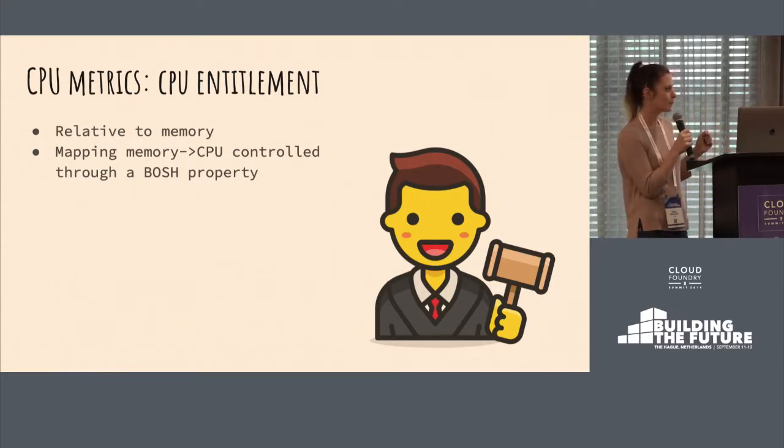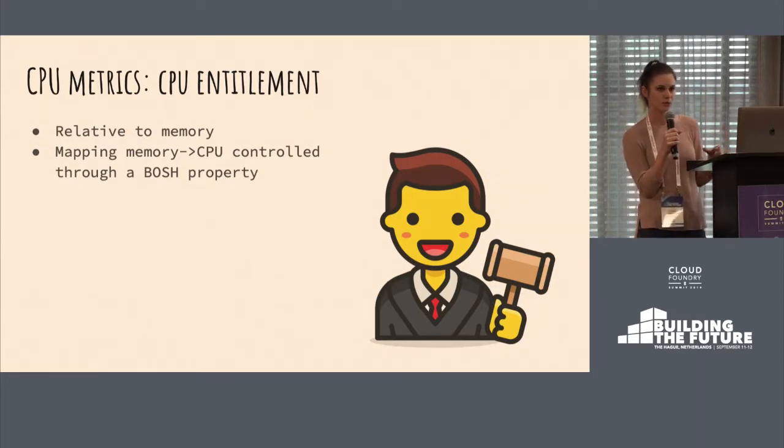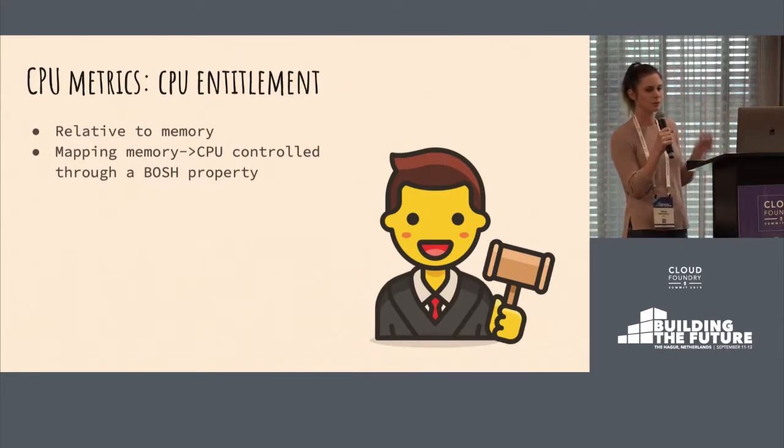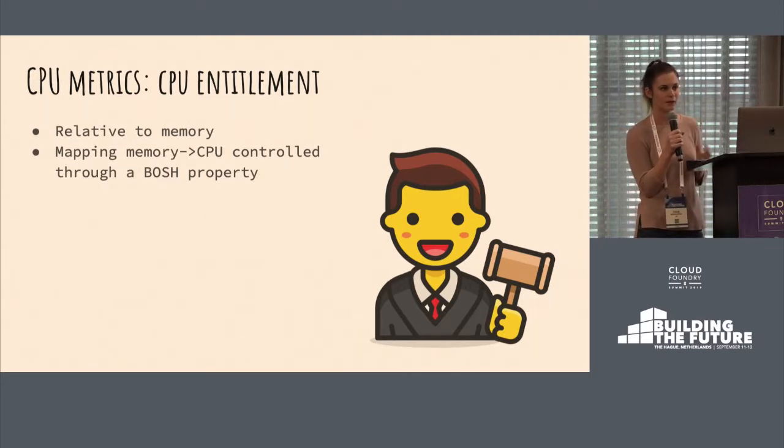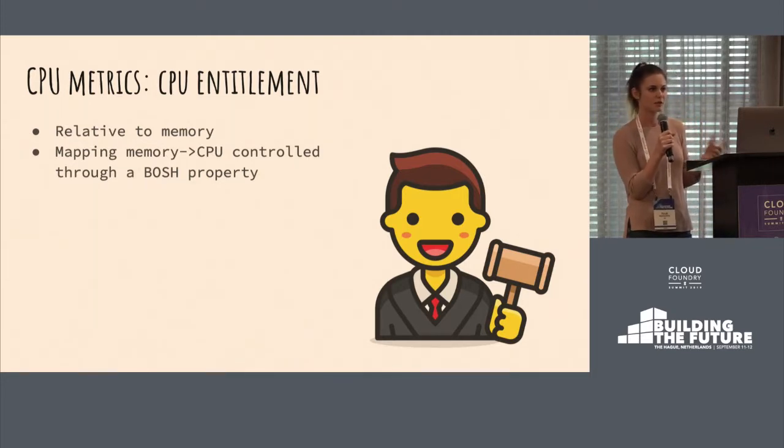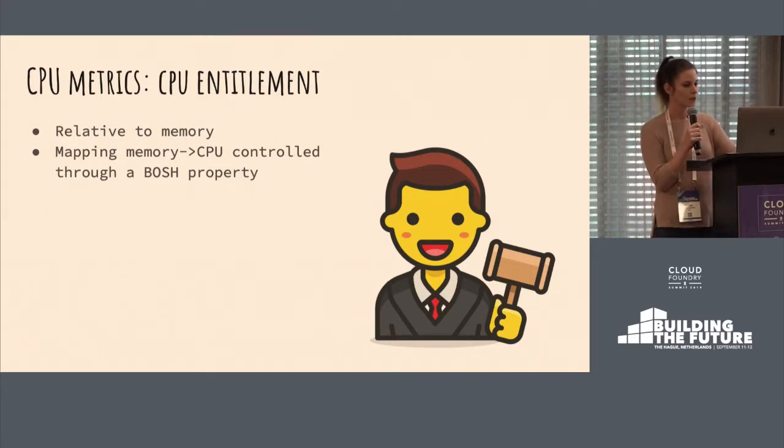And there is also a mapping from memory to CPU that's currently being controlled through a Bosch property. We try to write a document which describes that in detail so that operators can easily find the right value for them, depending on whether they want to under or over provision CPU. And we also set a default to that value, which just creates a system where all of the applications are guaranteed to always get at least their entitlement.